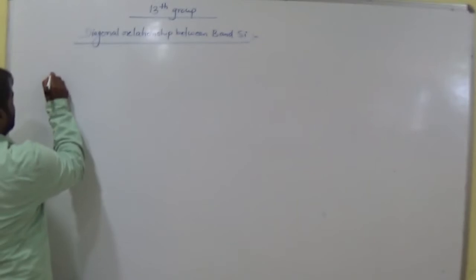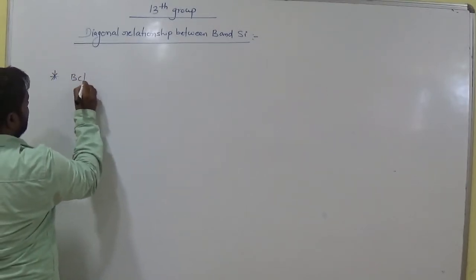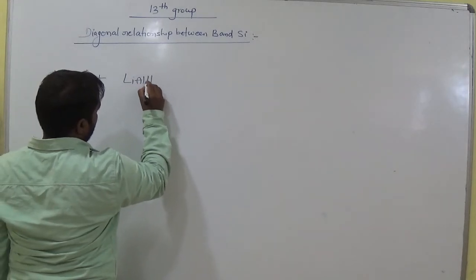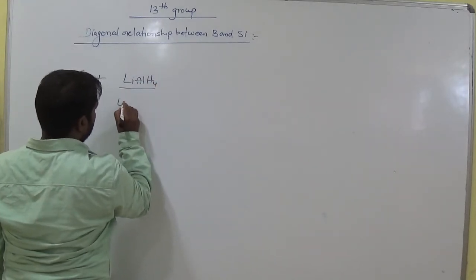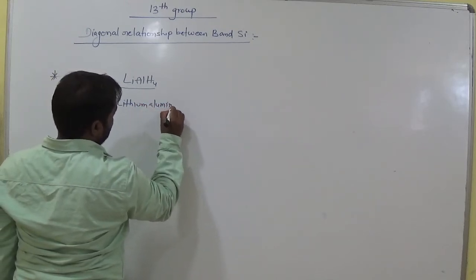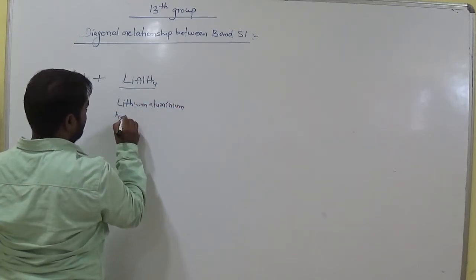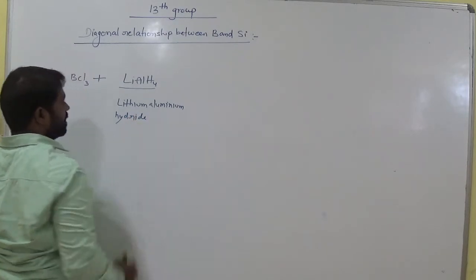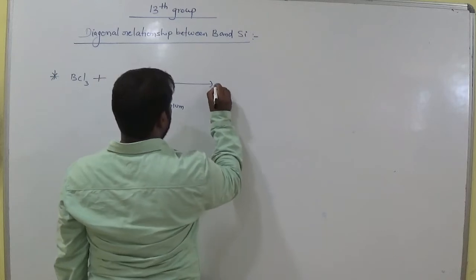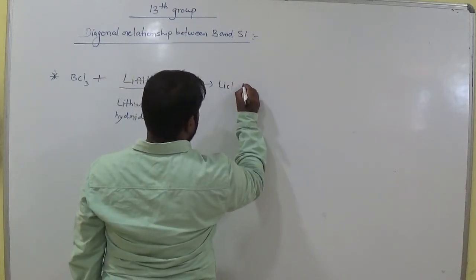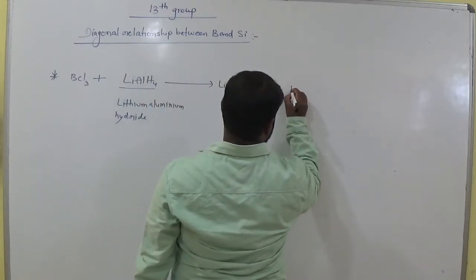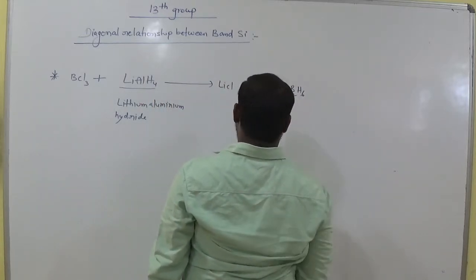And next, very important: boron trichloride interaction with lithium aluminium hydride, which gives lithium chloride and aluminium trichloride, and it produces B2H6.